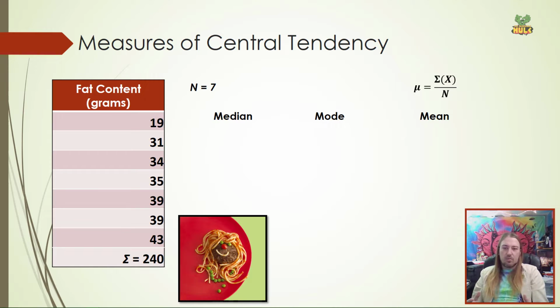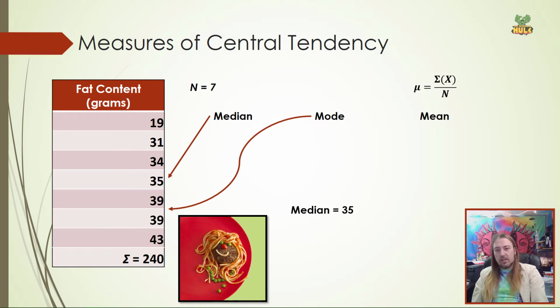First, because it's the easiest, since we already have them organized like this, let's do the median. Okay, the median is the center point of scores. We have 7 total scores, so it's easy. It's that odd location, right? So we have 19, 31, and 34 on one side, 43, 39, and 39 on the other side, which leaves 35 right there in the middle. Our median is 35. Which of these scores is the most frequently occurring? Again, easy to identify because there are only 7 scores. The mode in this case is a 39.